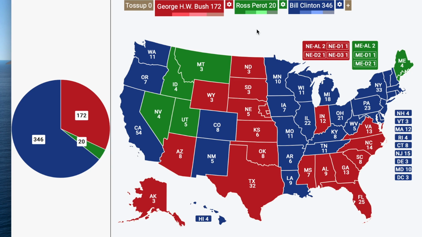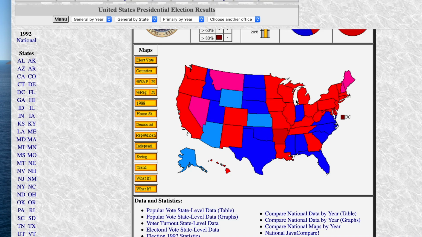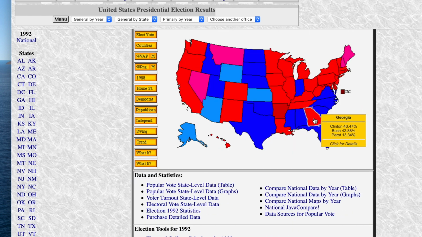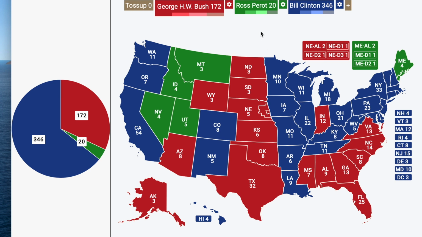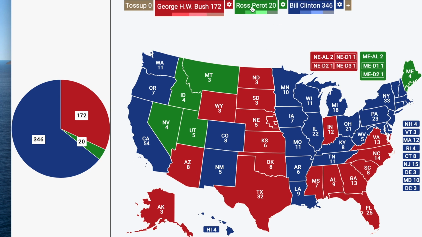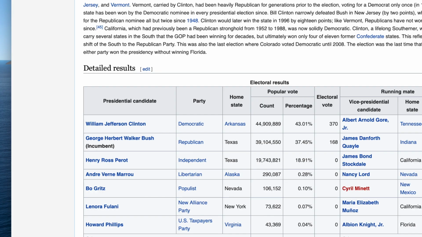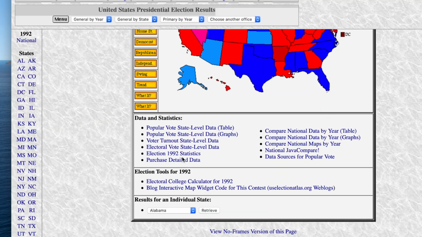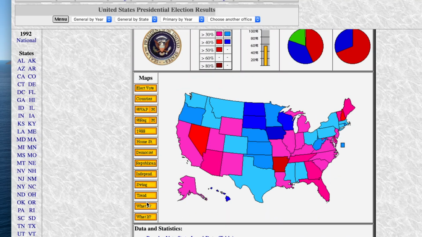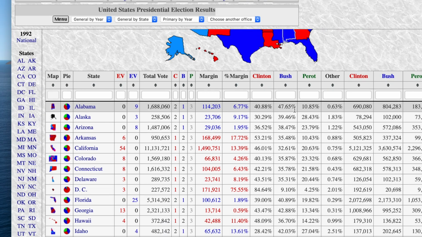This might be a bit of a risky call in terms of I'm not 100% sure, but I feel like that could have happened because it was just a 1% difference or so between them. And if just some more of those voters who wanted a change from the incumbent switched from Clinton to Perot, I feel like that could have flipped these states. In fact, let me look at the results here and see what the closest states were. So we see here now the margins in every state. I'm trying to see what are these closest states.